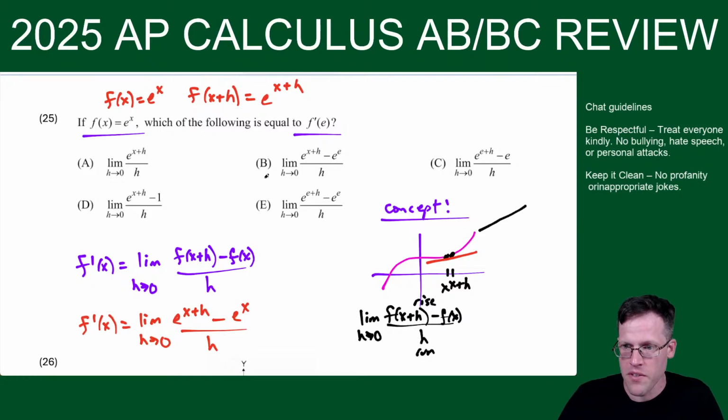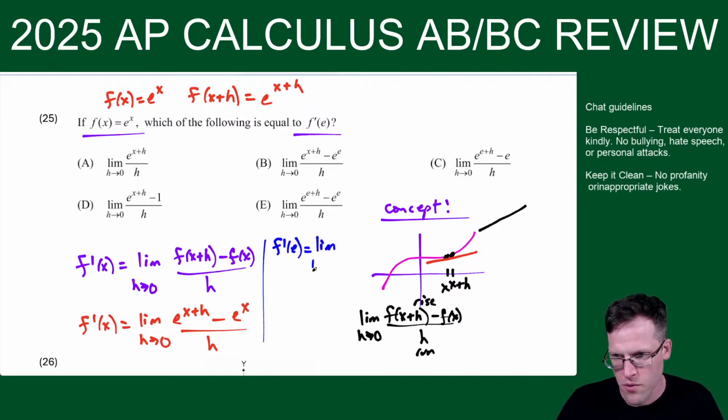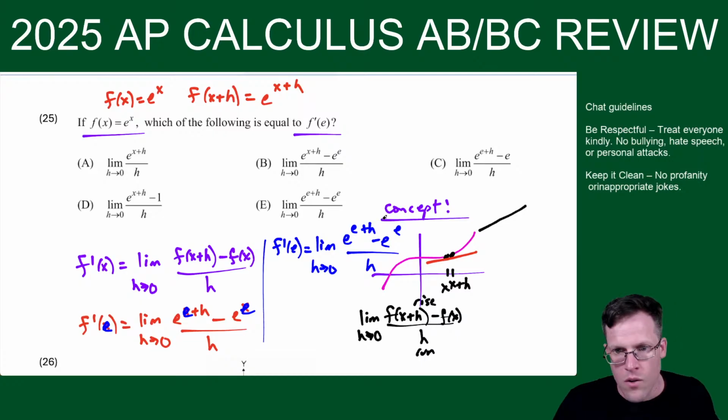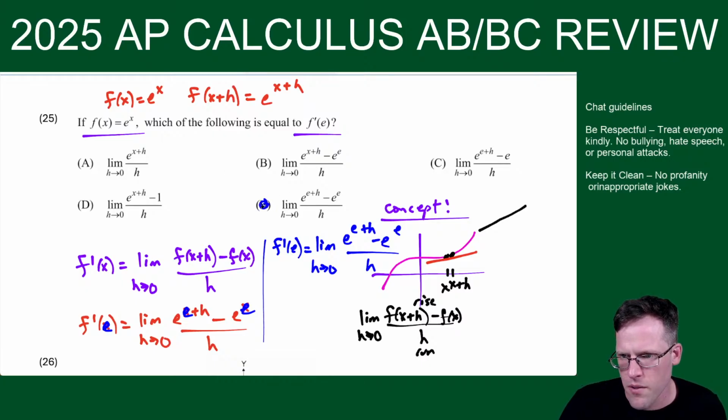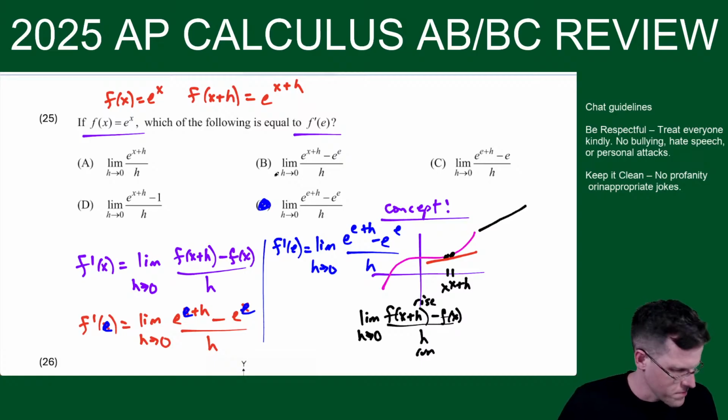Okay, but then f prime of e, so the last thing here would be to plug in. I would have f prime of e equals the limit as h goes to 0 of e to the, replacing x with e, and you see how that makes e to the e plus h minus e to the e over h. So let's see, it looks like that one. Okay, so choice E. Cool. All right, otherwise, when in doubt, L'Hopital.